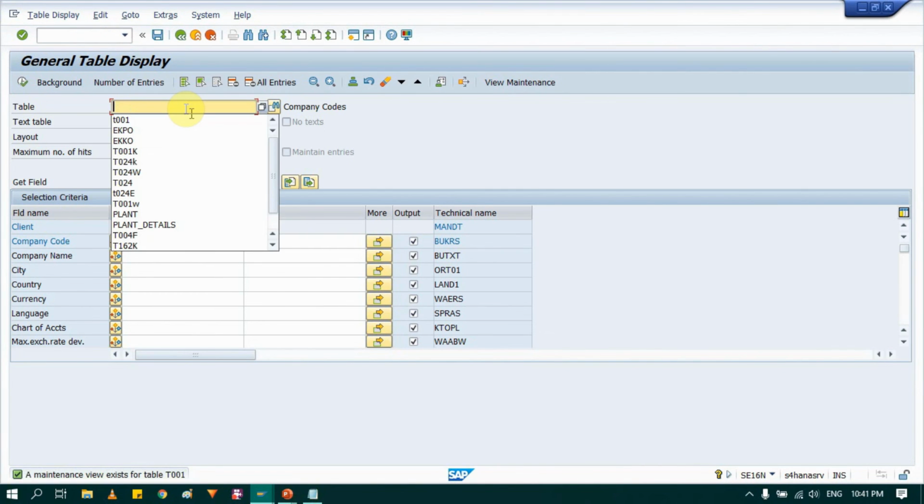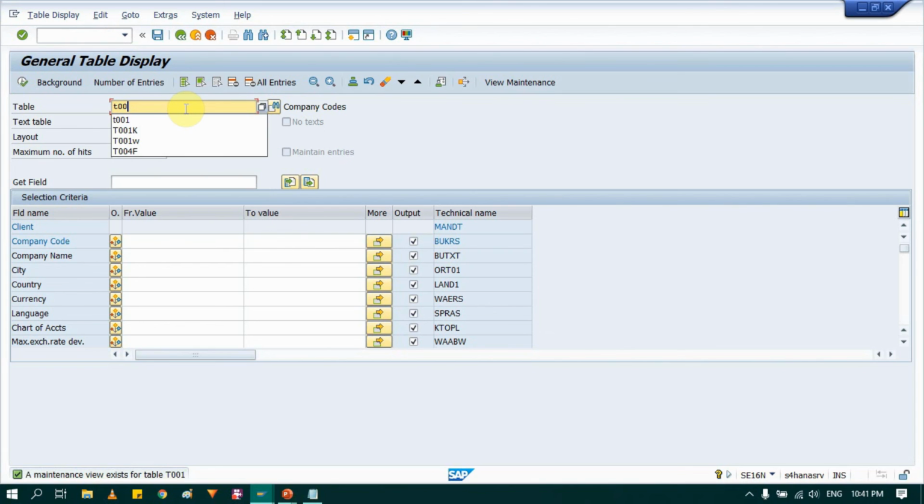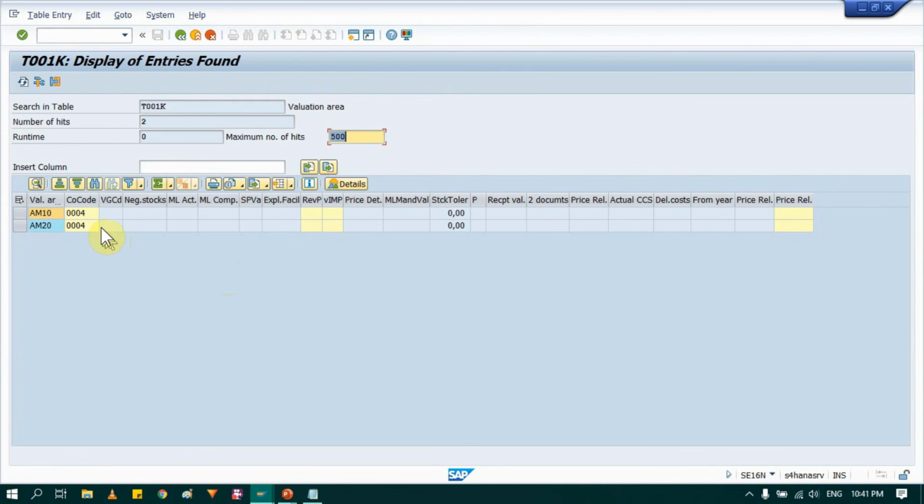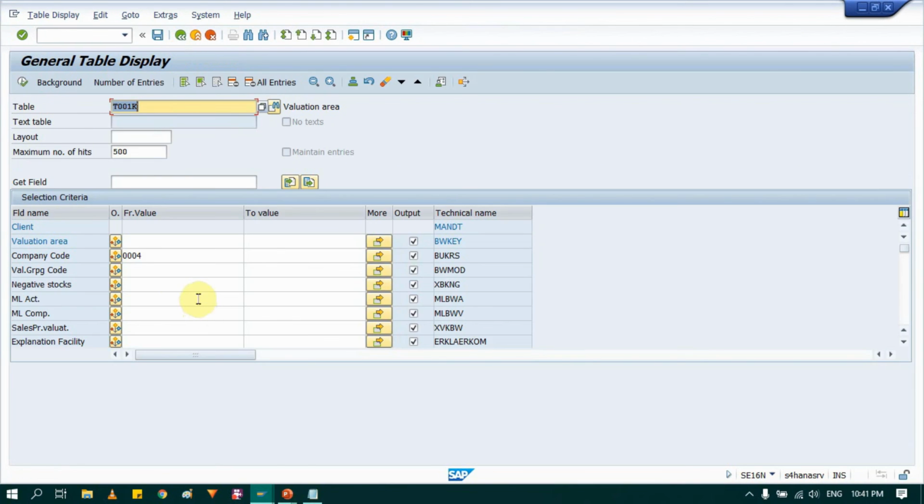and provide the table name T001K. So see, this table gives us details about the valuation area, which is nothing but plant and company code. So it shows the combination of company code and plant. Let's say I want to see for my company code how many plants there are. I will just provide the company code and the system will give me how many plants are maintained under that particular company code in the system. So see, there are only two plants, that is AM10 and 20. Or you may do it in a different way: provide any details that you know and you can find that out.